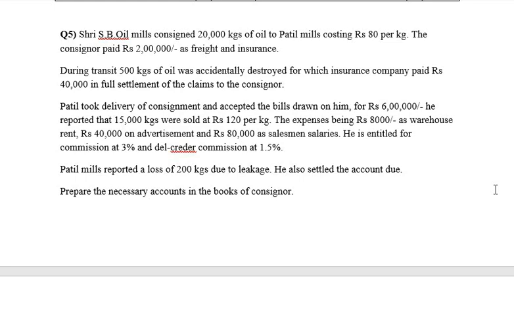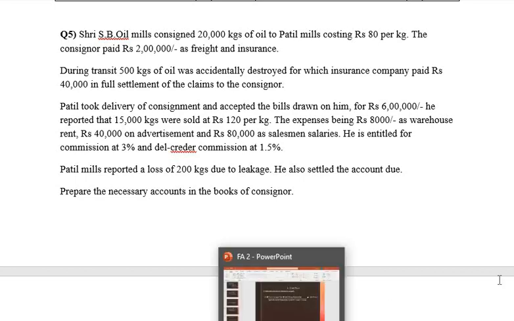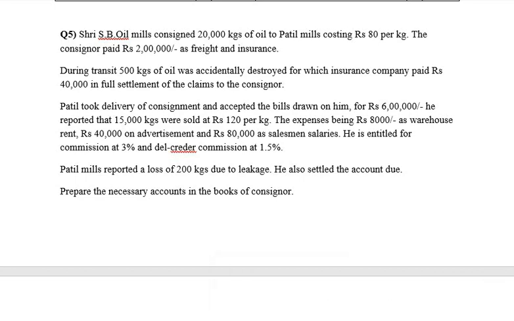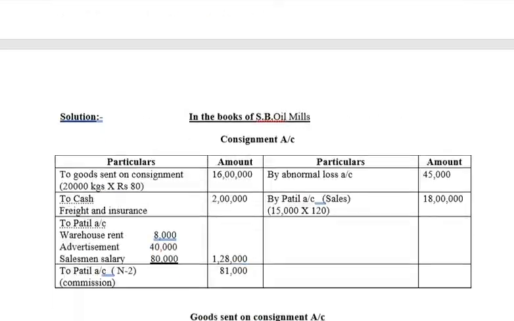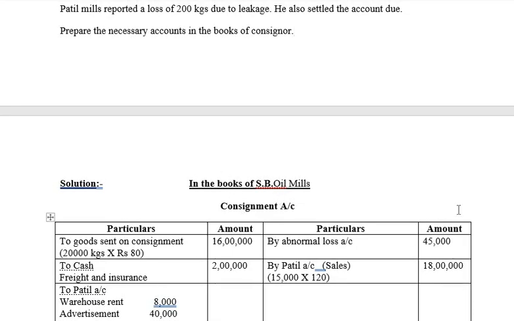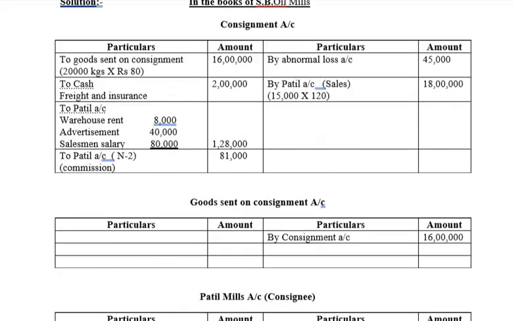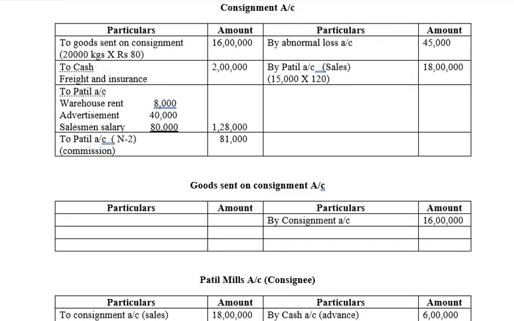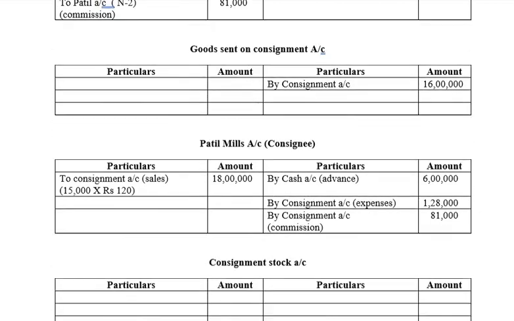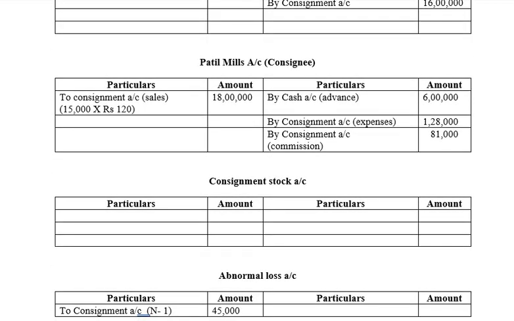Now in this problem we need to only prepare the accounts in the books of consignor. So in the books of consignor we prepare only 4 accounts, that is the consignment account, goods sent account, consignee's account and consignment stock account. Alright, let's see. Consignment account, goods sent account, consignee's account and consignment stock account.